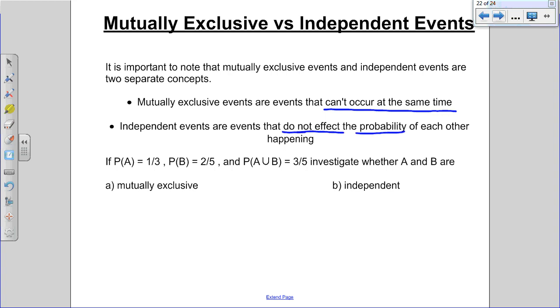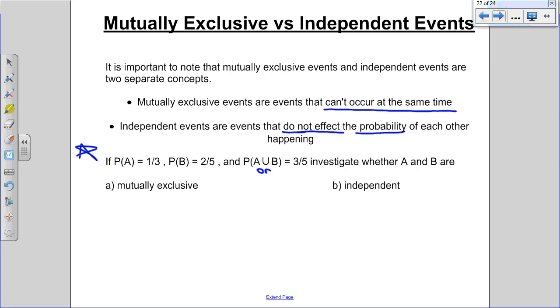Alright, this question is going to involve mutually exclusive and independent events, but we don't know what the events are. It says P of A equals 1/3, meaning the probability of event A is 1/3. The probability of B is 2/5. The probability of A or B is 3/5. Investigate whether these events are mutually exclusive or independent.